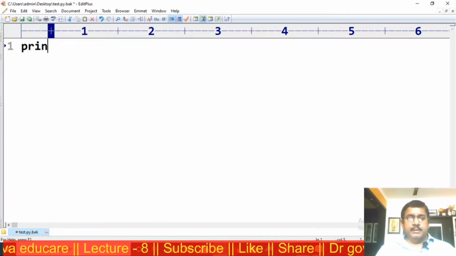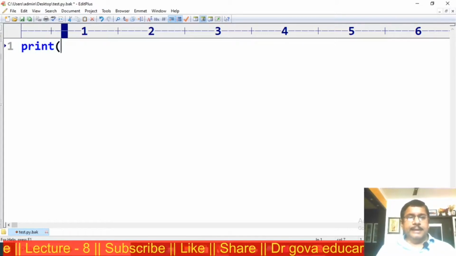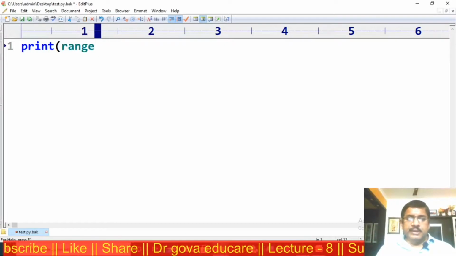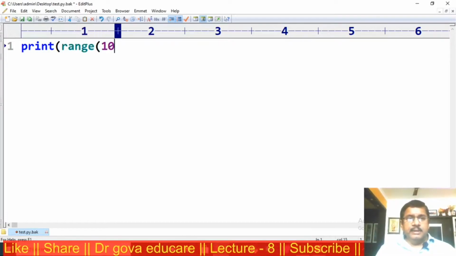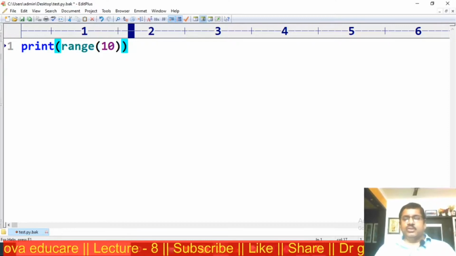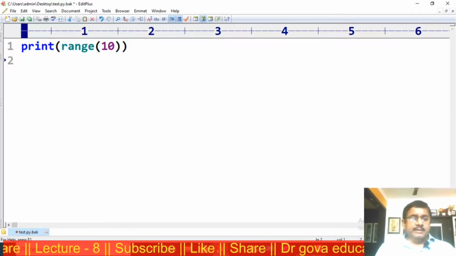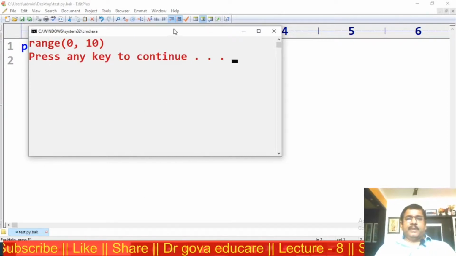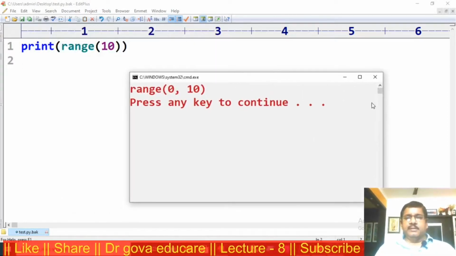Print range. Using the range function, the range of the end value is 10. Now the output is 0 to 9. The range is 0 to 9.